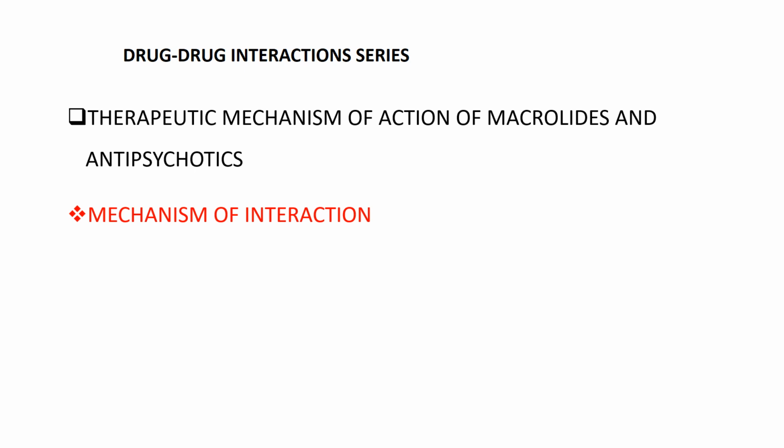That's why we give macrolides as an antibiotic. But antipsychotic agents block dopamine D2 receptors in the mesolimbic pathway, thereby reducing the positive symptoms in conditions like schizophrenia, and also block the 5-HT2A receptors, thereby moderating mood and cognition.